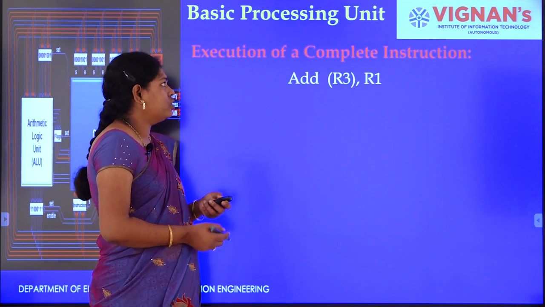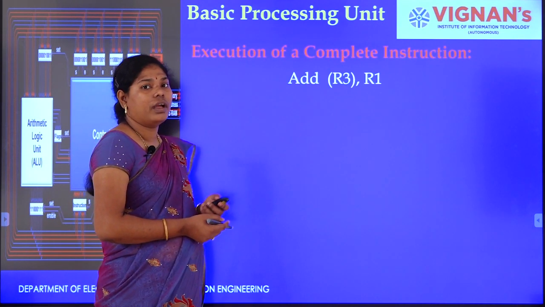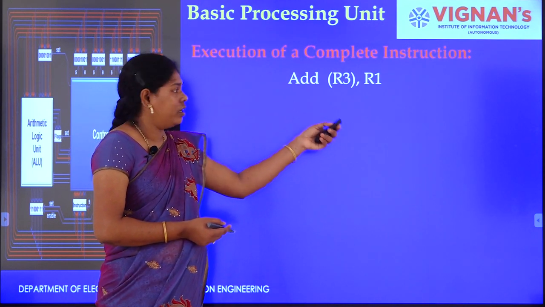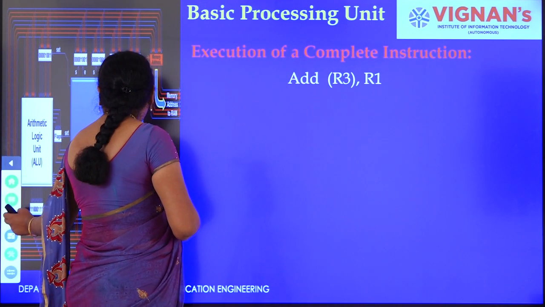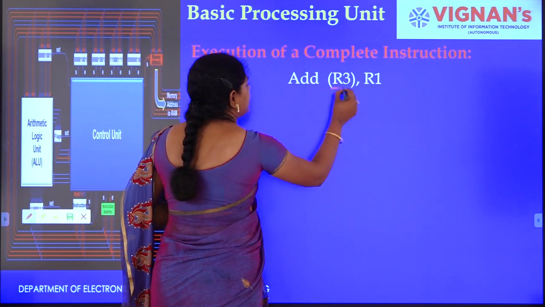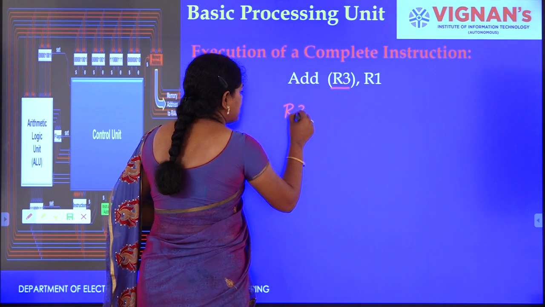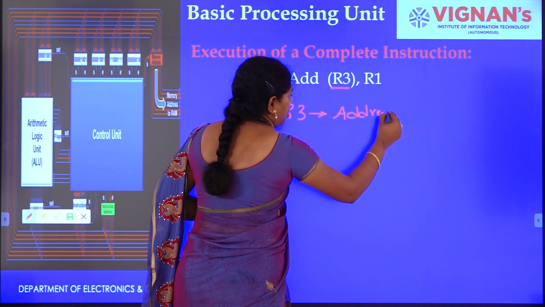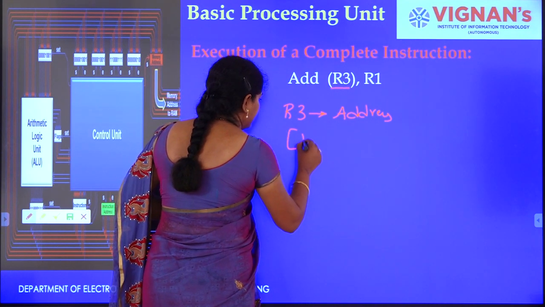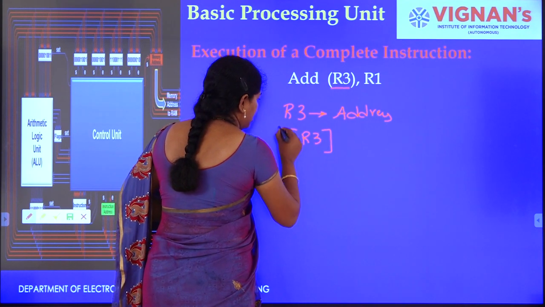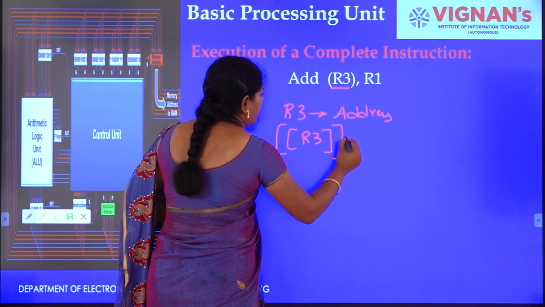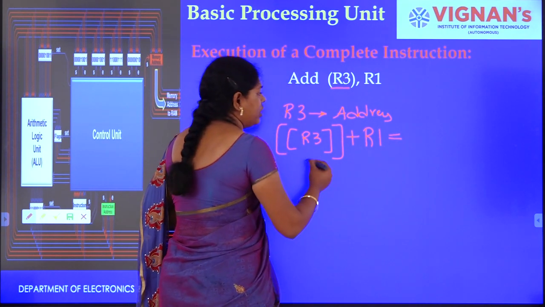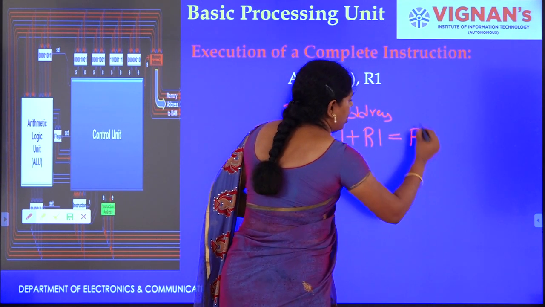Next, now we have to see the execution of an instruction: add content of R3 comma R1. Here the content of R3 is nothing but an address, and those contents will be added to R1 and the sum will be copied to R1.